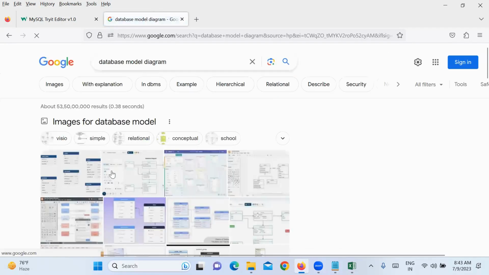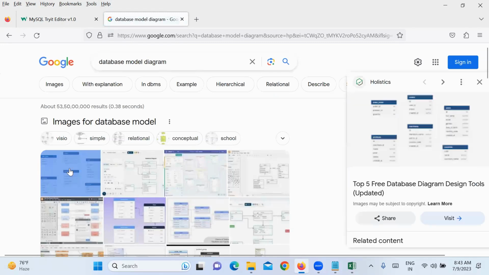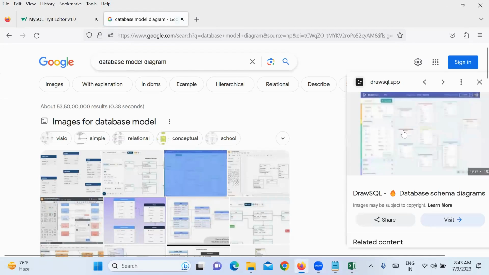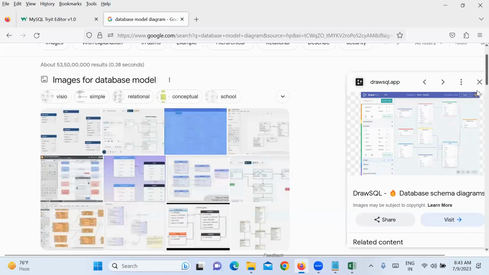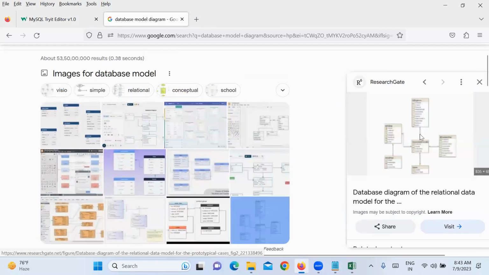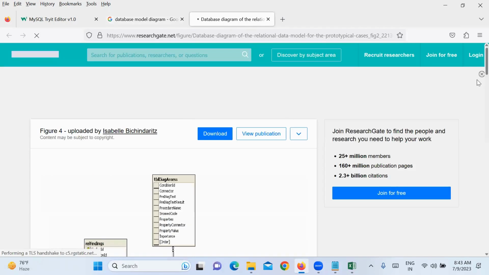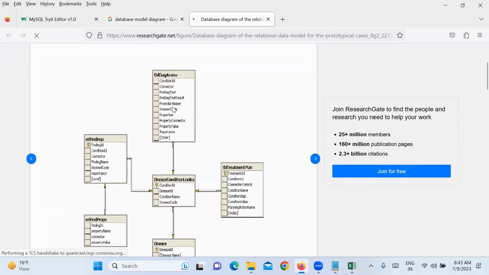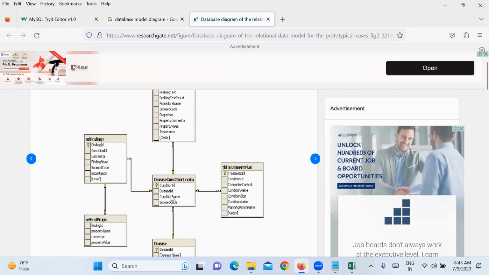If you take any database, if you are doing database testing, developers will give you a document. What are the tables in the database and what is the relation between the tables? They will give you a document like this. Take any image. You see here, these are the tables. Between these two tables, what is the common column? There is a condition ID here, and here also there is a condition ID.